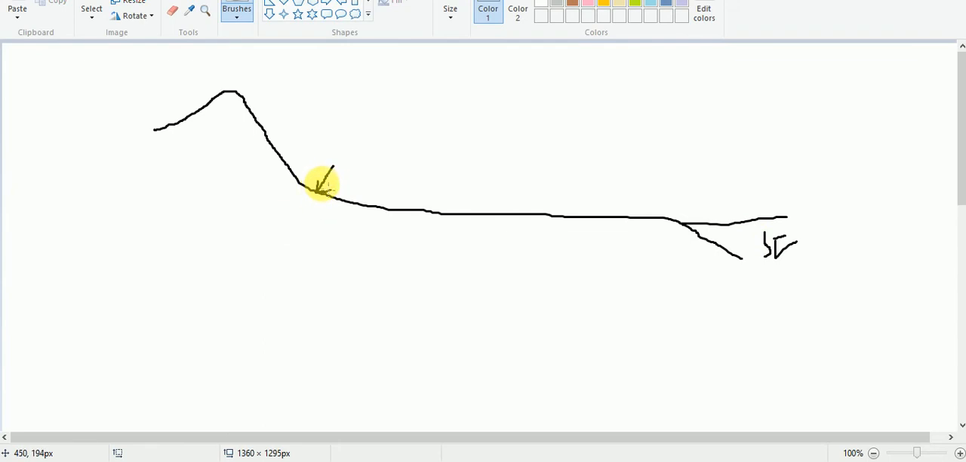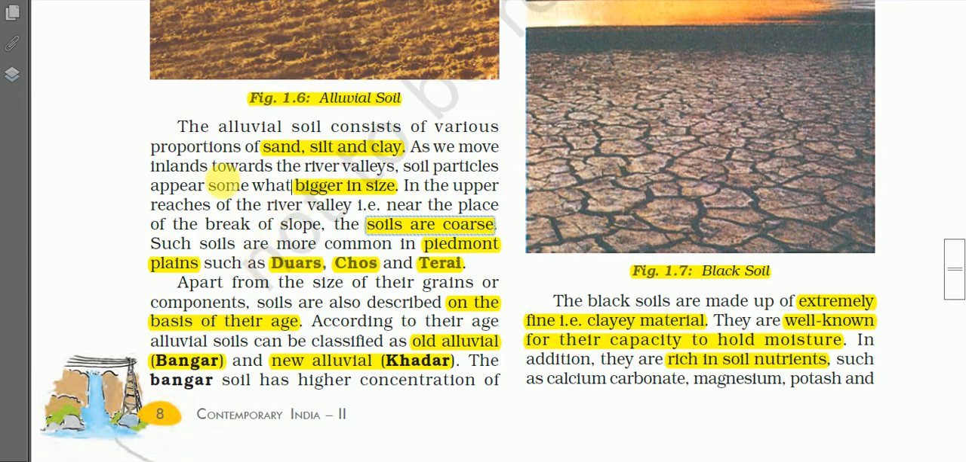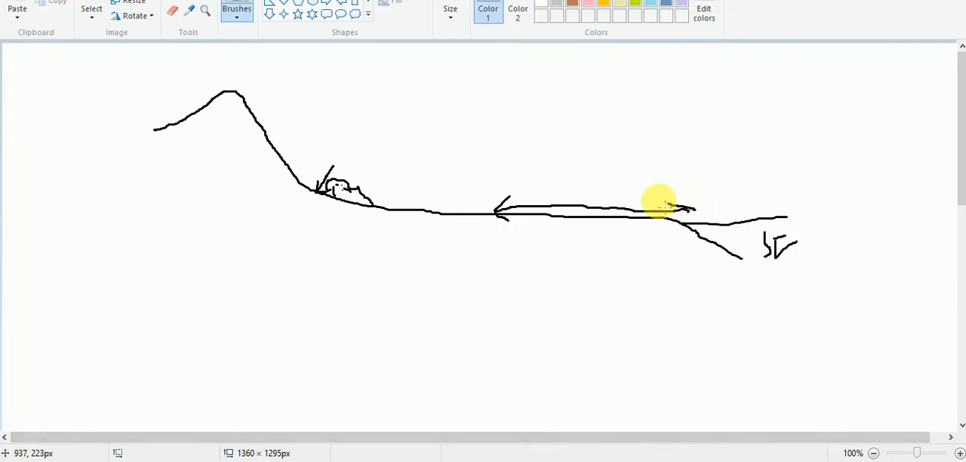And see here, the size of the particle at the break of slope in this area is big. And as you know, as we move from the coastal areas towards the inland, the size of the particles becomes bigger and bigger, as indicated here in the book. As we move inland towards the river valleys, the soil particles are somewhat bigger in size. So when we move from the coastal areas towards the land, the size of the particles becomes bigger and bigger, and at the break of slope it is big.